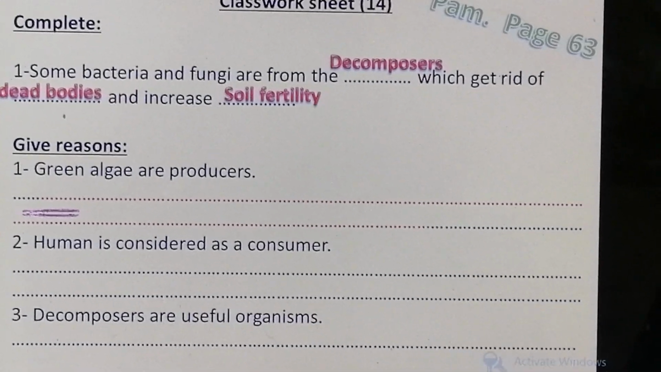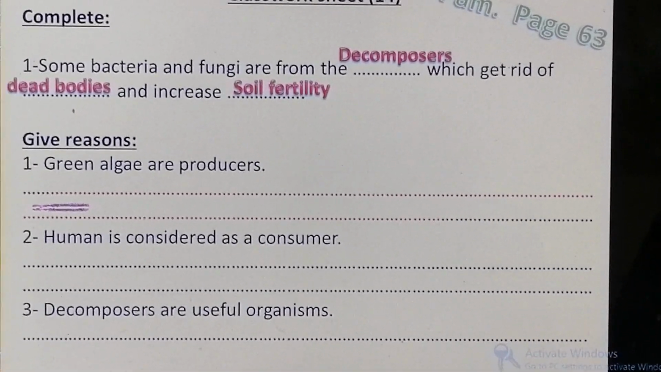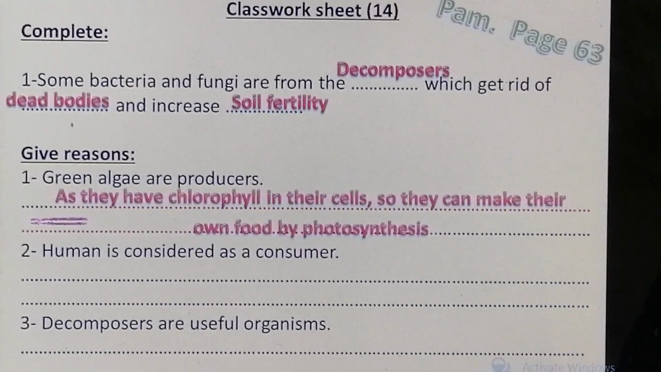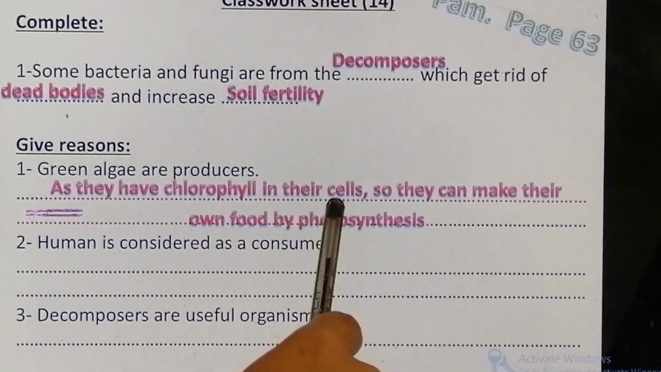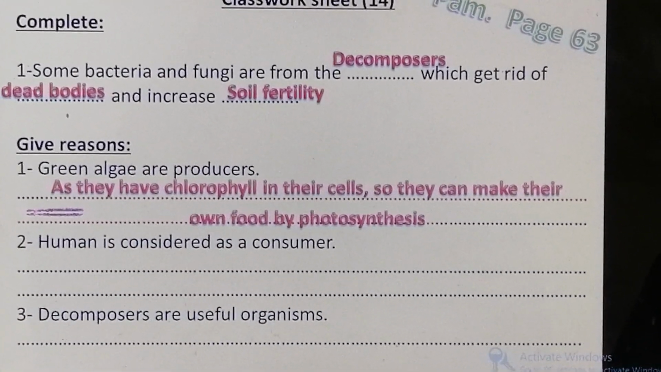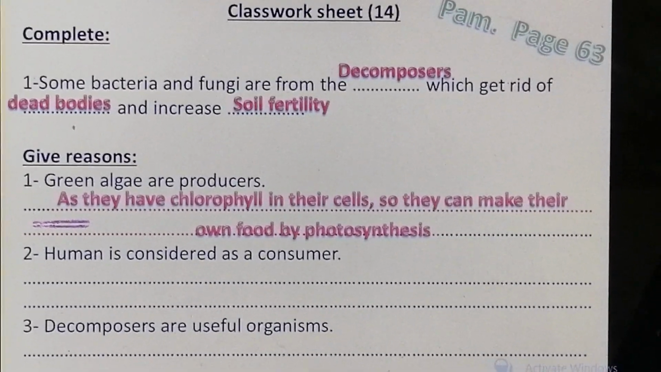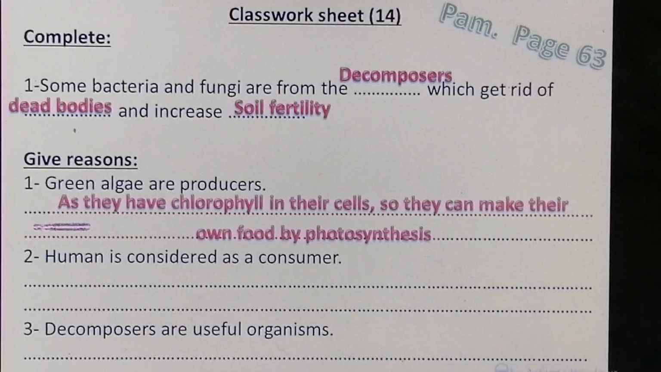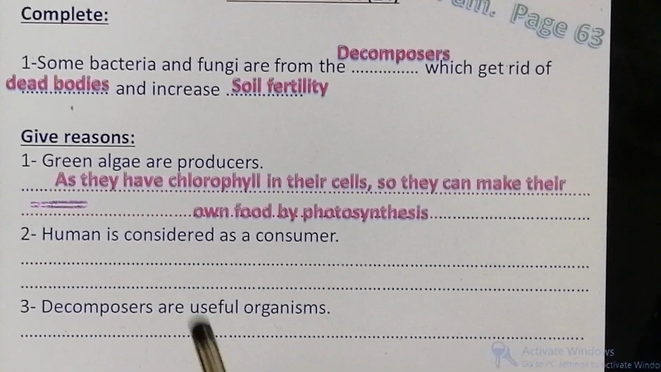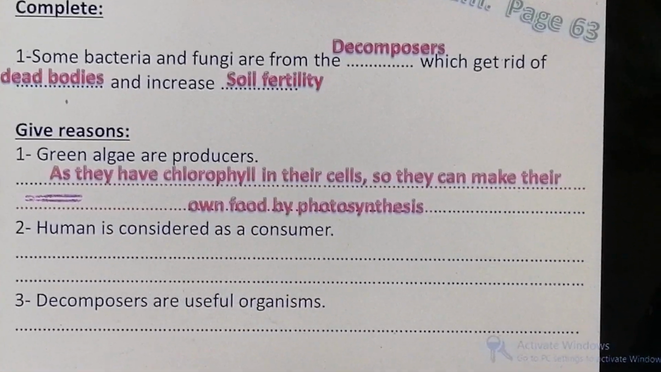Give reason. Number 1. Green algae are producers. Now I ask you, why are green algae producers? Because green algae have chlorophyll in their cells. Without chlorophyll, they cannot be producers. So they can make their own food by photosynthesis. So when I ask you why green algae are producers, you cannot say only that they can make their own food by photosynthesis. You have to say as they have chlorophyll in their cells.